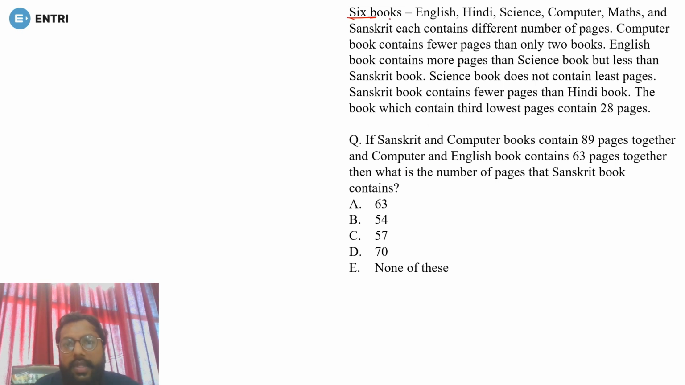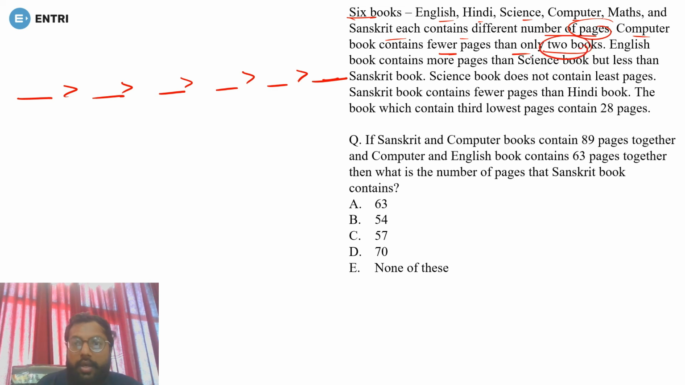So let's see. 6 books, English, Hindi, Science, Computer, Maths and Sanskrit, each contain different number of pages. Okay, so there are 6 books. 1, 2, 3, 4, 5 and 6. I'm arranging them again in decreasing order of the number of pages. So computer book contains fewer pages than only 2 books. Other than that, computer book has more pages than the other remaining books. So it must be computer book here. So computer will have fewer pages than only these two.